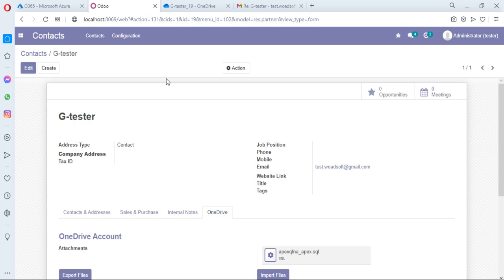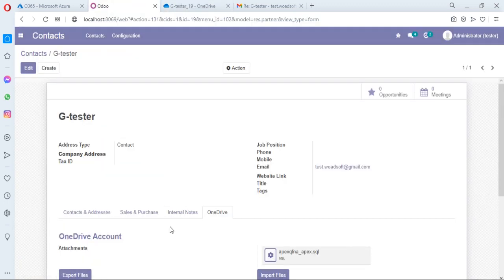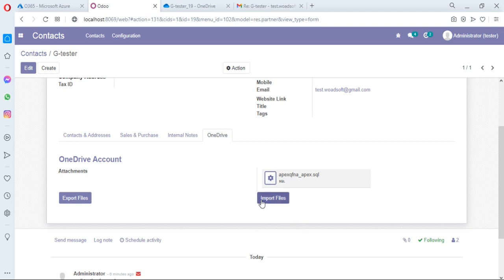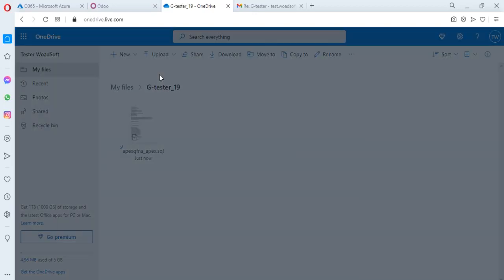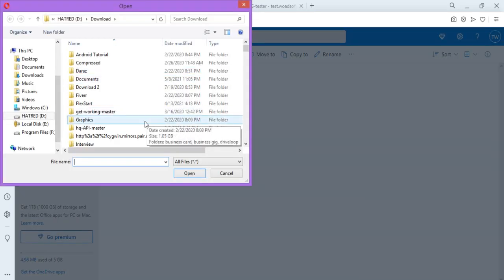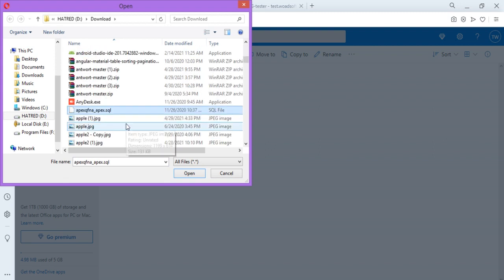You can also upload files from OneDrive and import into Odoo by clicking the import button. For example, select a file for uploading. You just select the file.